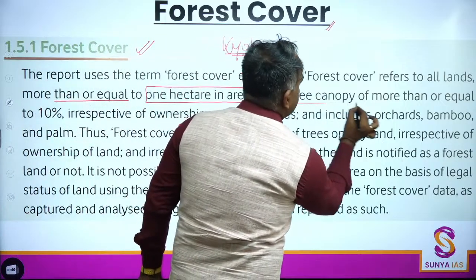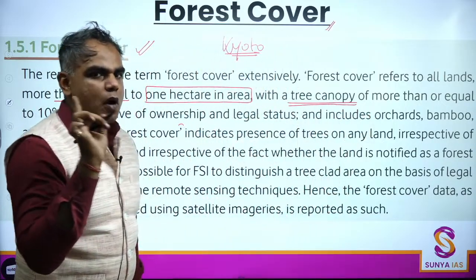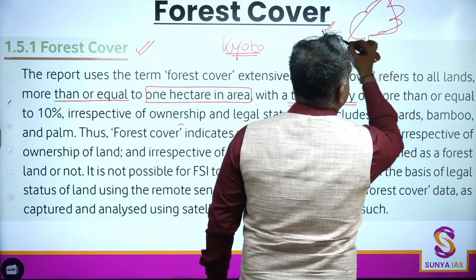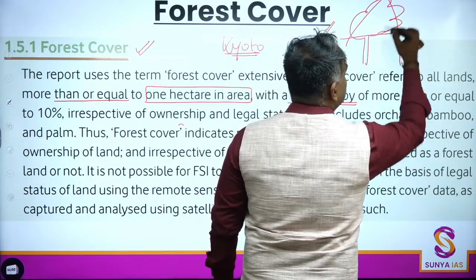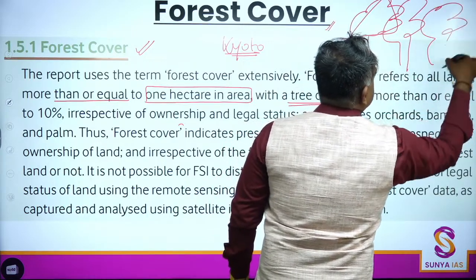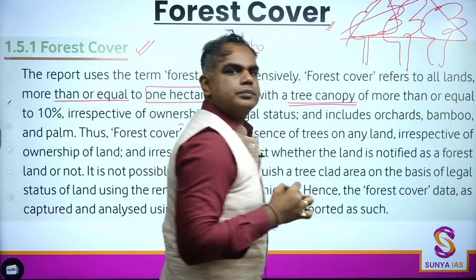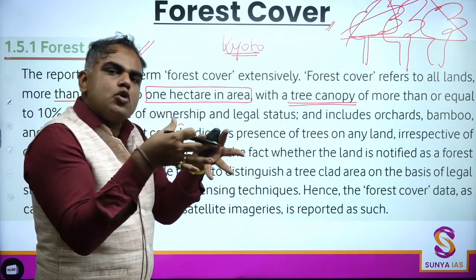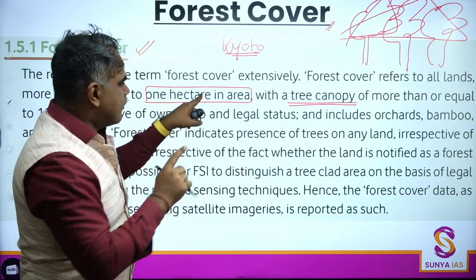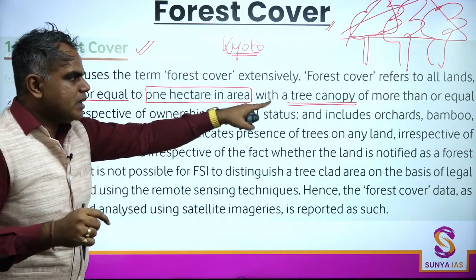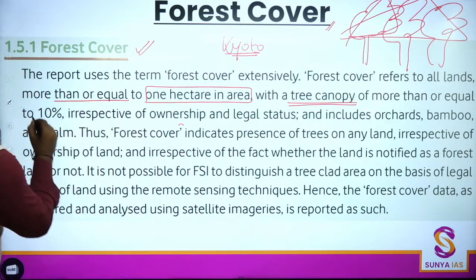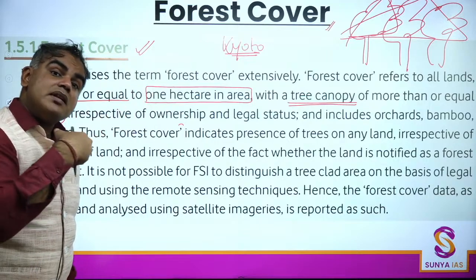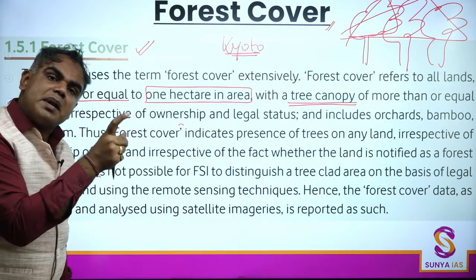Second, the canopy of a tree. So for example, if I draw a tree like this, this particular part is its canopy, right? In the forest, what would you see? So all this is the canopy part. So in the forest you see all these trees very close together who have this canopy. So they have to satisfy 2 conditions. The canopy should be more than or equal to 10%, 10%, 15, 20, 50, it can be even greater than 70. So there is a separate term for that.